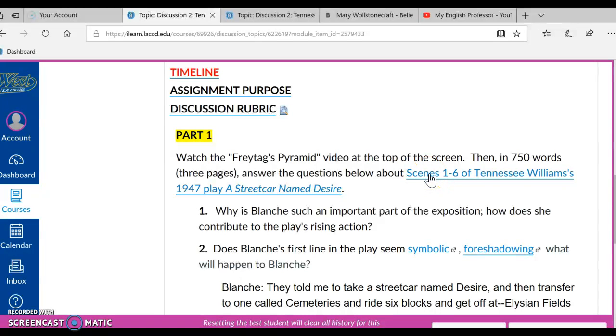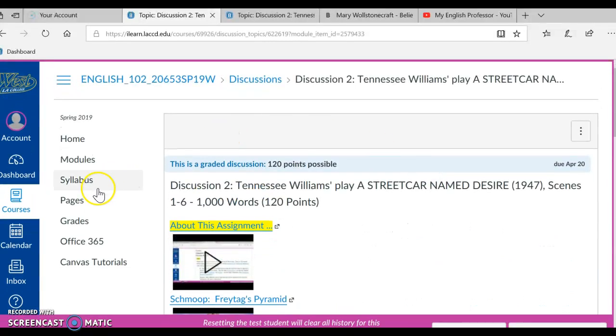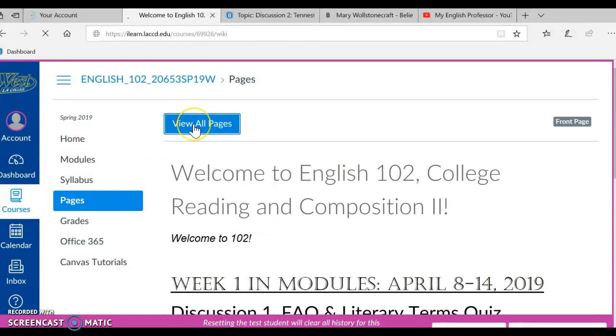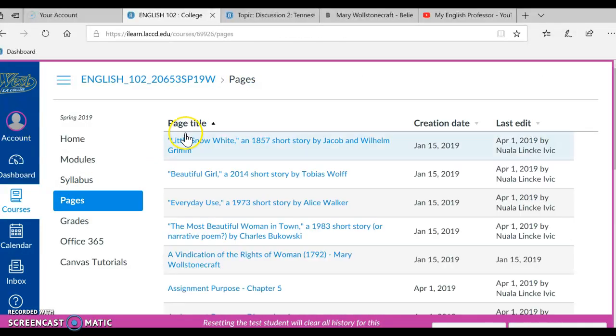If this link does not work, because sometimes links move around, don't they? You would scroll up and you would click on Pages here, and then View All Pages, and you would find Tennessee Williams' play in here.